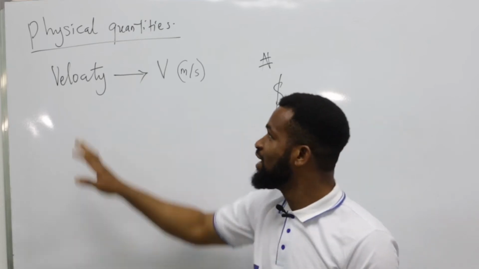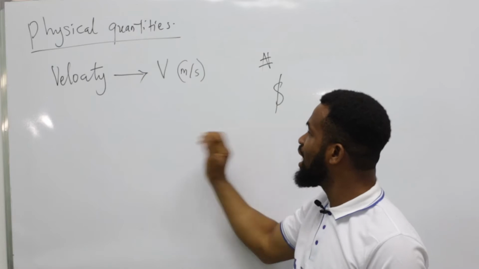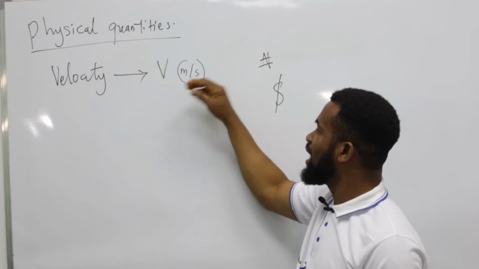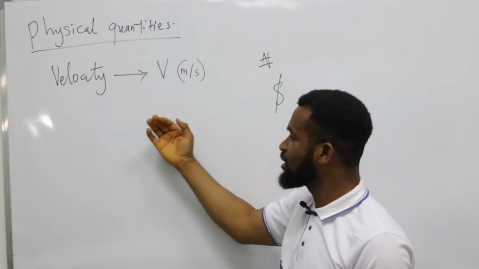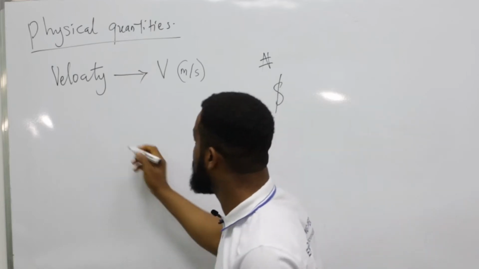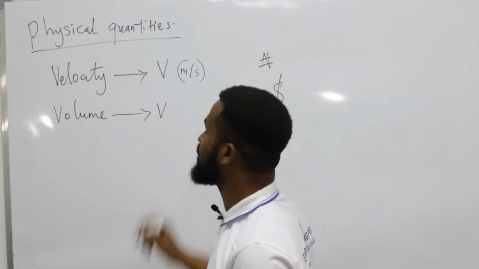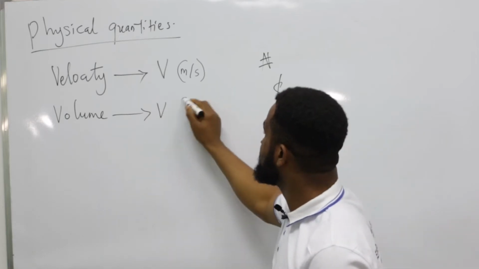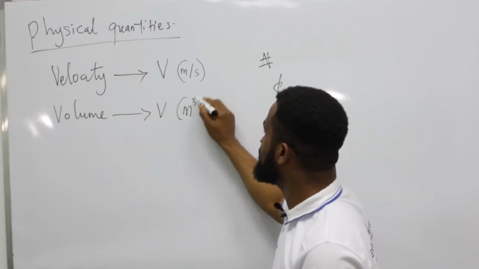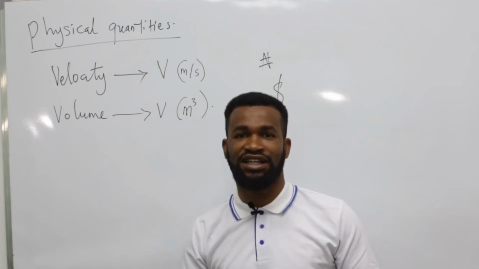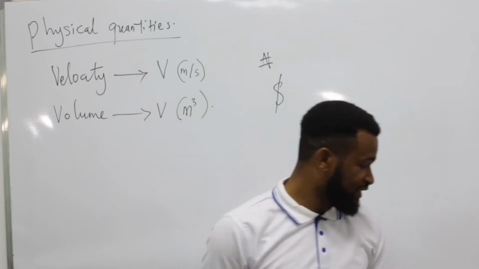So what I'm saying is every physical quantity has what is called a unit, and this unit is what differentiates one quantity from the other. For example, when we talk about volume, volume is V, right? But volume is measured in meter cube. So these are the things we want to look at in this class.